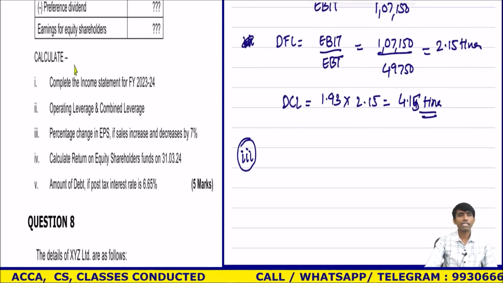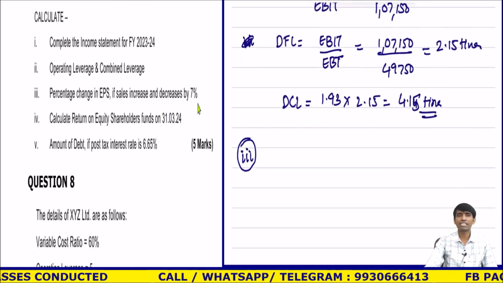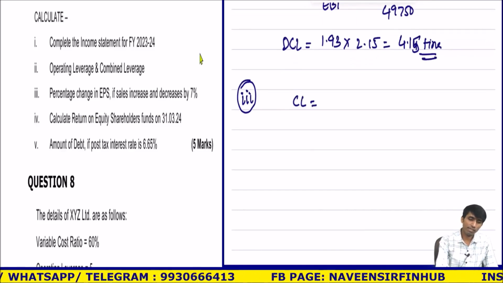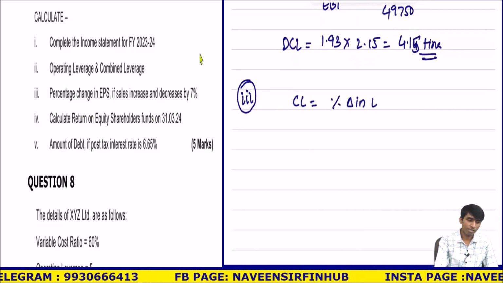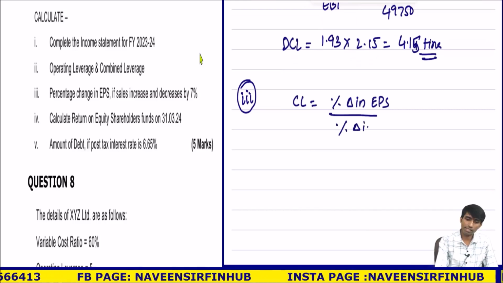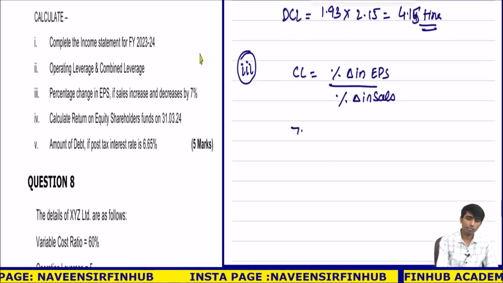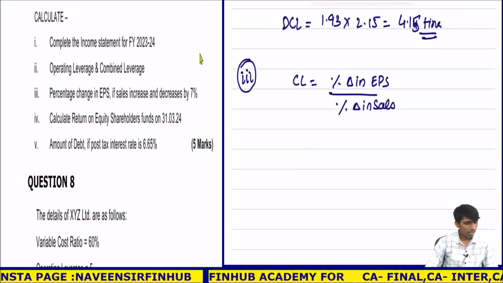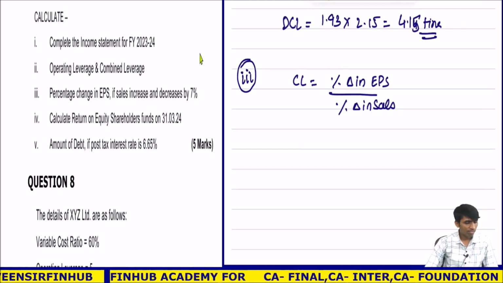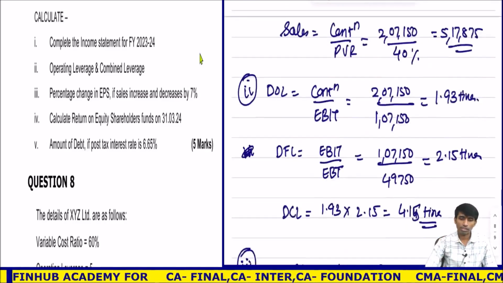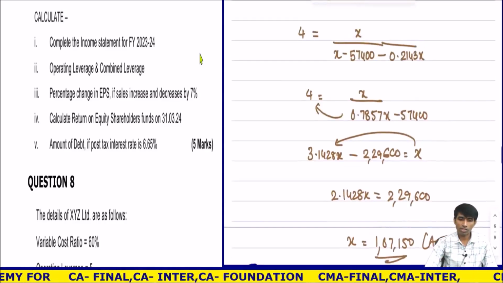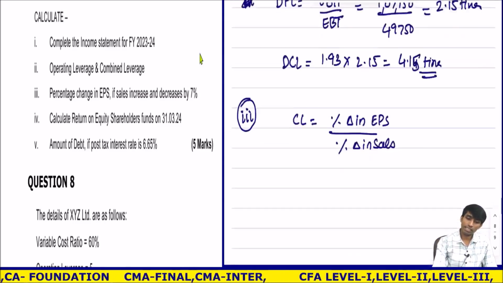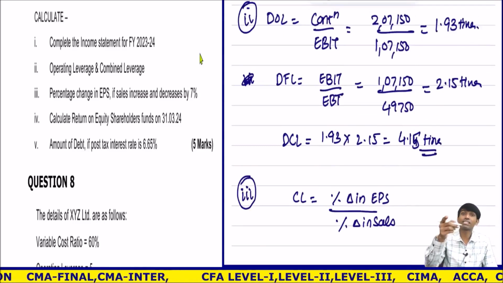Third, after DCL, they have asked the percentage change in EPS if the sales increase or decrease by 7%. I know combined leverage is equal to percentage change in EPS upon percentage change in sales. Directly, so this is 7. Combined leverage is, one minute, financial leverage was given. It was 4, I think. DFL no need to calculate, the reference is there.